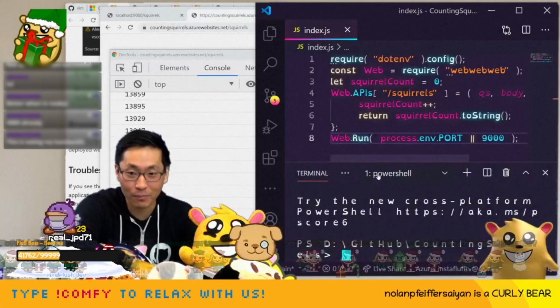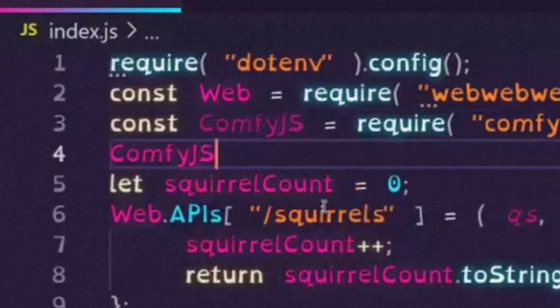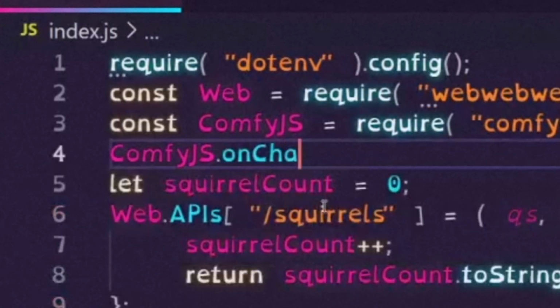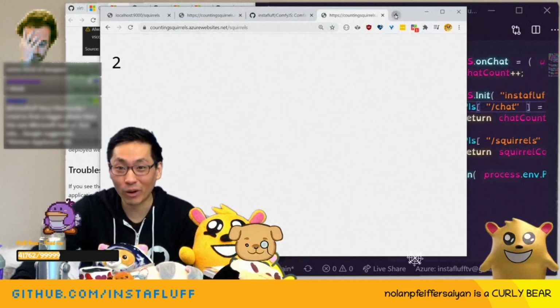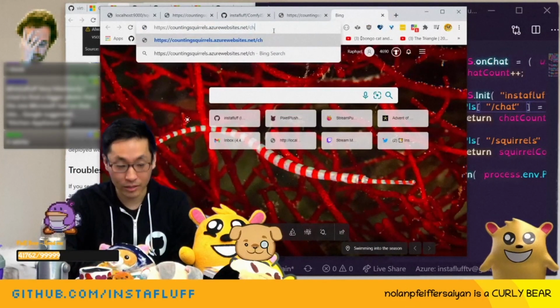Okay, I have an idea. It should work. I can bring up the console login here, right? So I can do npm. There's config.js, and so now we do config.js, but on chat. 2 squirrels. It's working. It's connected to chat, which means we should be able to go to chat, right?